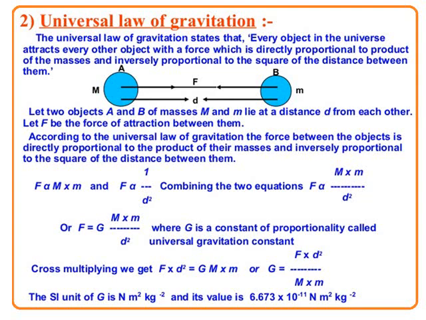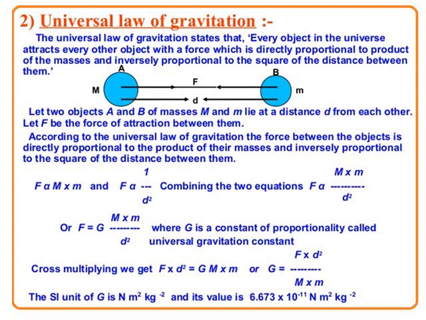Similarly, let the mass of the object B be small m or m2. Let these two objects be separated by a distance d, and let the force of attraction between these two objects be F. Now, what is given in the slide we will see. Let two objects A and B of masses capital M and small m lie at a distance d from each other. Let F be the force of attraction between them.